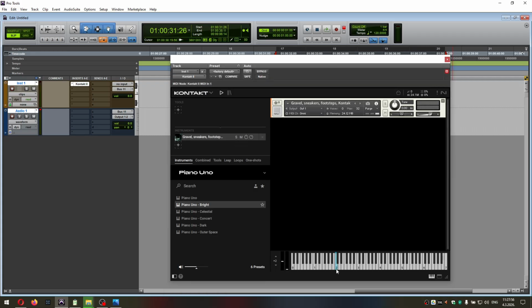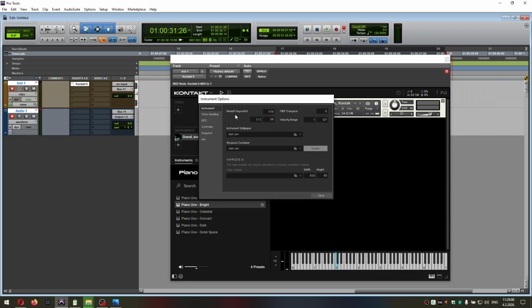If you do not want to use C2 as the key on your MIDI keyboard, you can change that in settings and choose the note you desire.